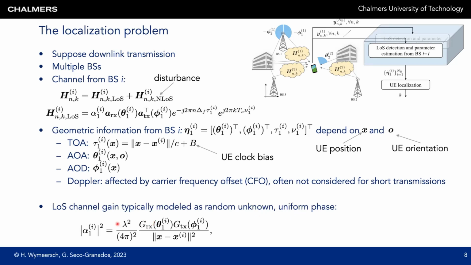We see that even though the amplitude depends on the distance, the dependence is quite complicated because of the angles that appear here in these gains. For that reason, the channel gain is typically not used for positioning, and only the information provided by the time of arrival, angle of arrival, and angle of departure is used as providing significant position information.